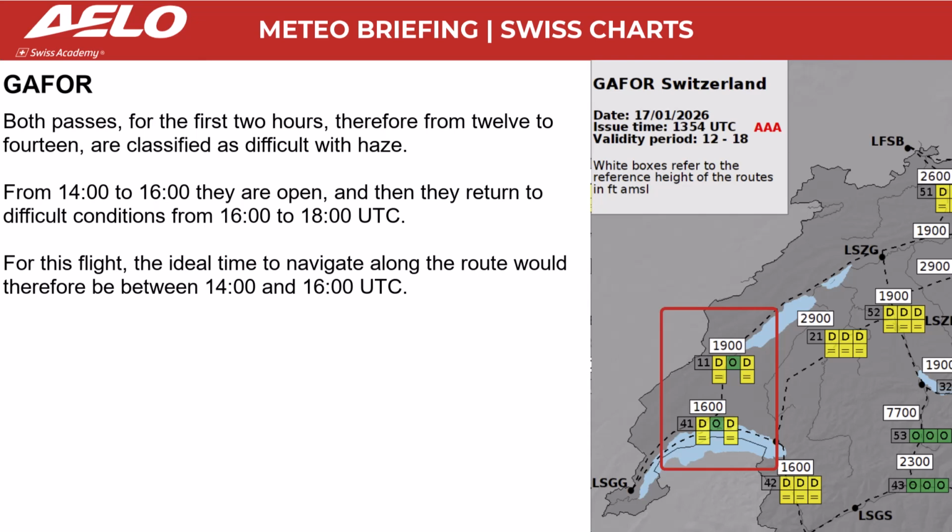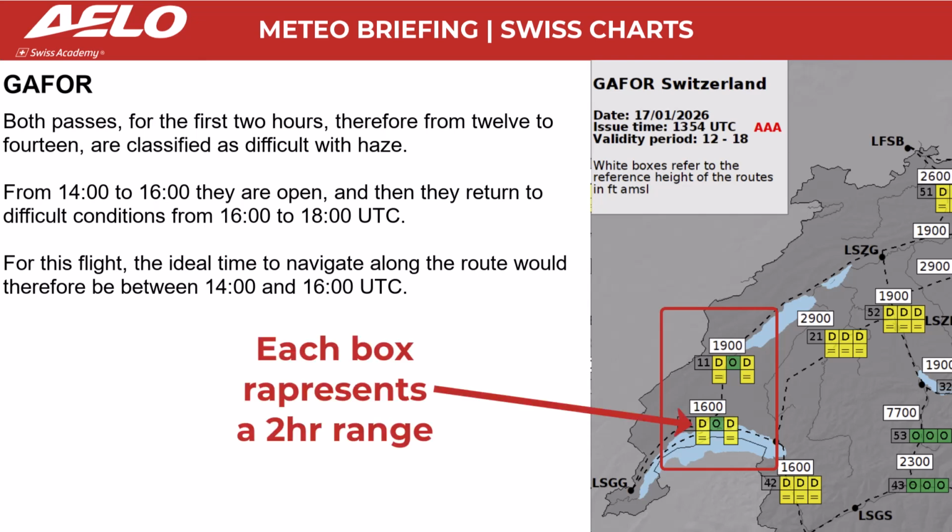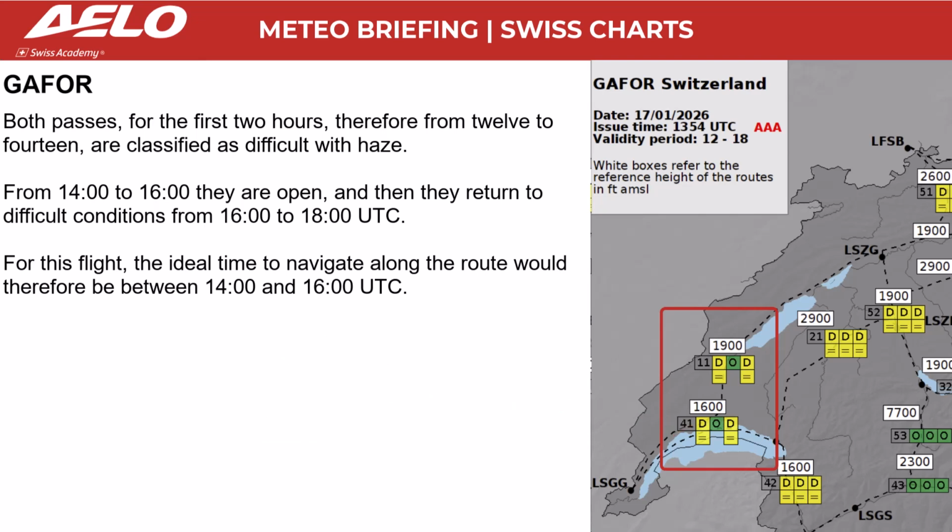Both passes for the first 2 hours, therefore from 12 to 14, are classified as difficult with haze. From 14 to 16 they are open, and then they return to difficult conditions from 16 to 18 UTC. For this flight, the ideal time to navigate along the route would therefore be between 14 and 16 UTC.